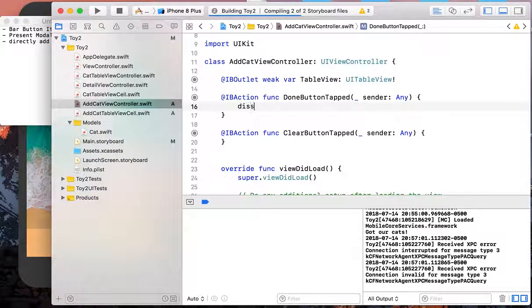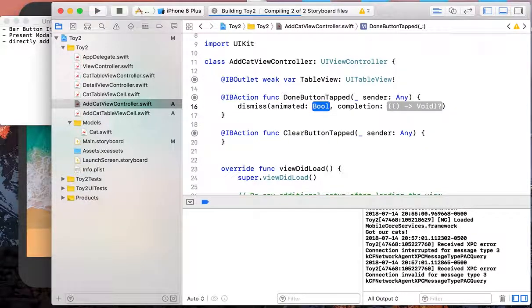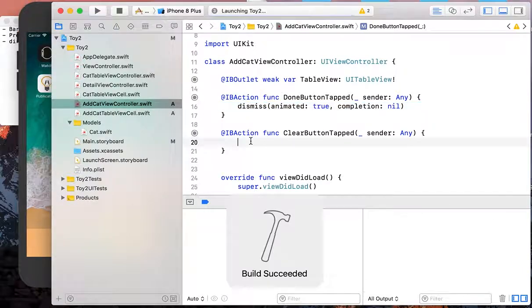So we use the method called dismiss, and yes, we have animated and completion handler. No, we don't need it. Yeah, and then basically just copy this line here.